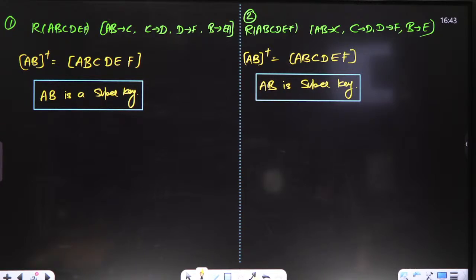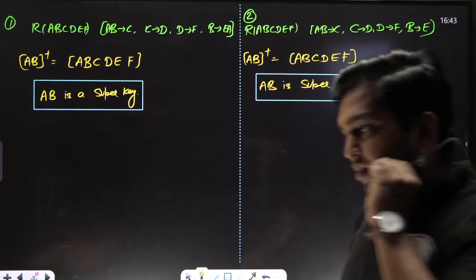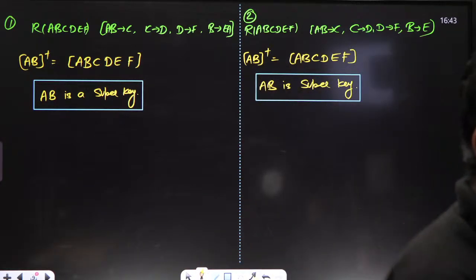Jaideep, reply fast. Yes, very good, beta.